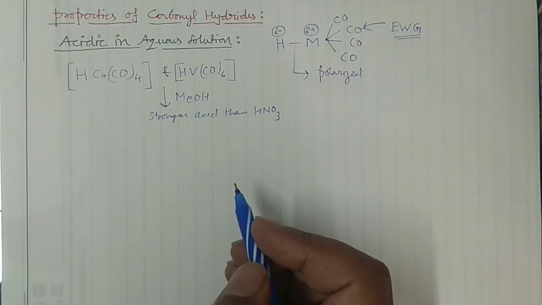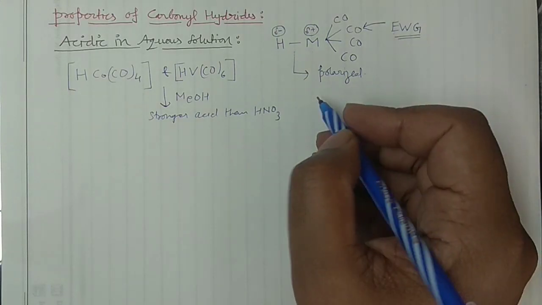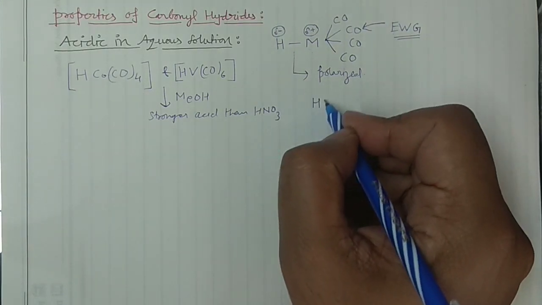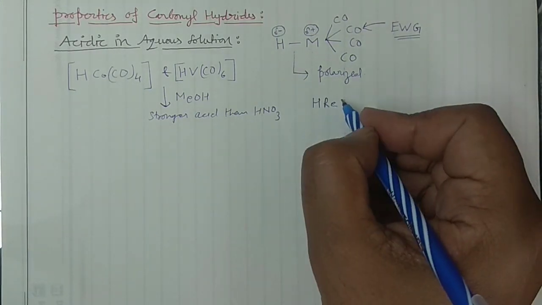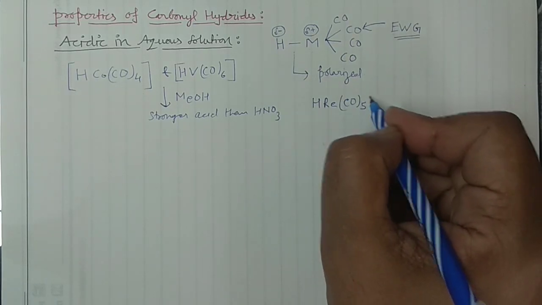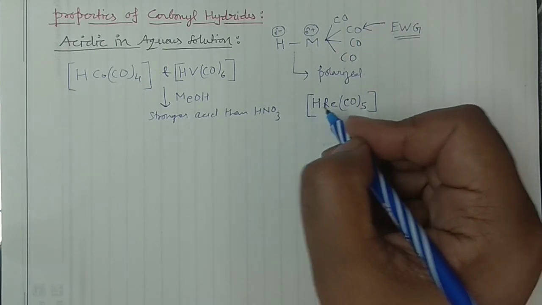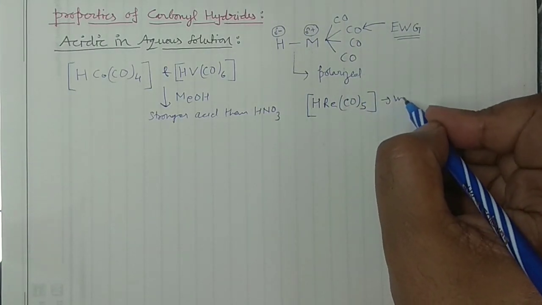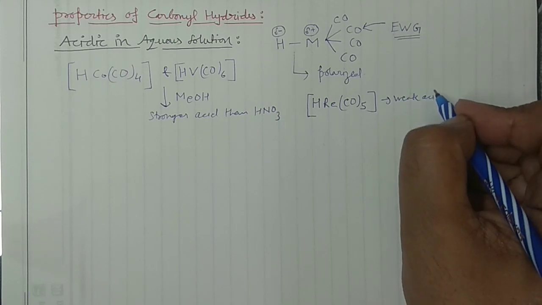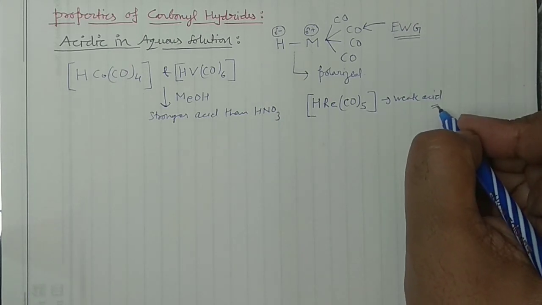And you may take one more example. Say I'm having this complex HRe(CO)5. This can also provide H positive, but this is a weak acid, and this reflects in their pKa value.